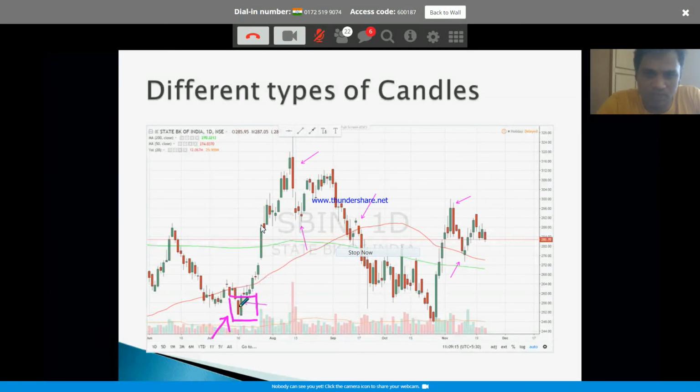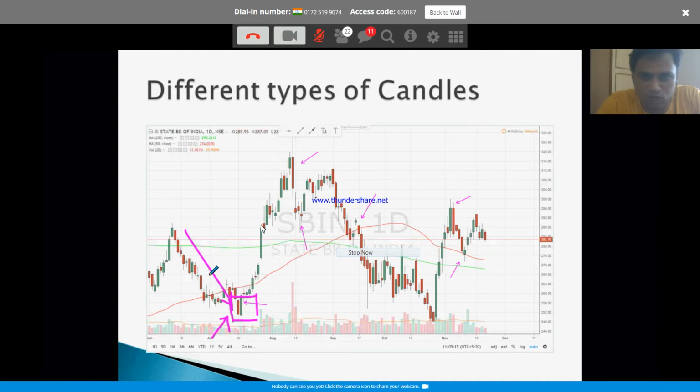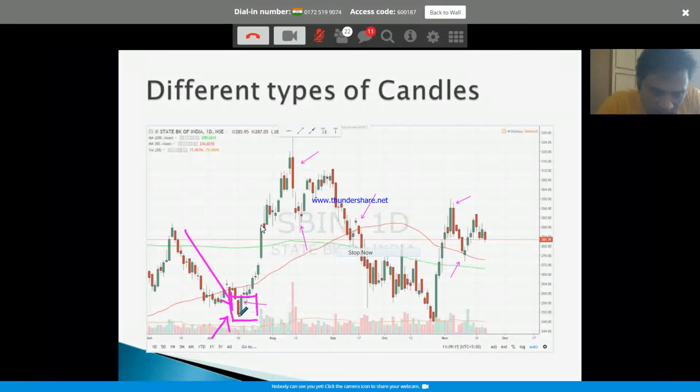This is a bullish engulfing, right? You see the down trend, isn't it? This is the down trend. Now, irrespective of whether you are not in the picture, you are not looking at this all this time, the moment you see this one single candle, this one single candle has engulfed the entire previous day.